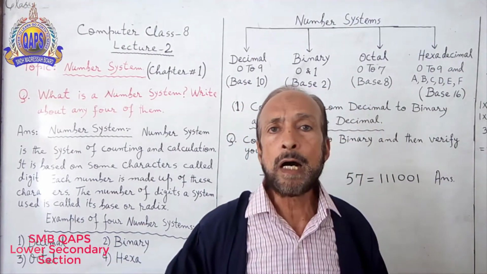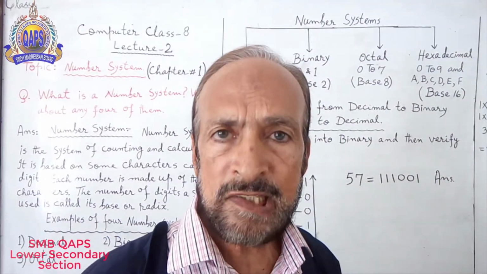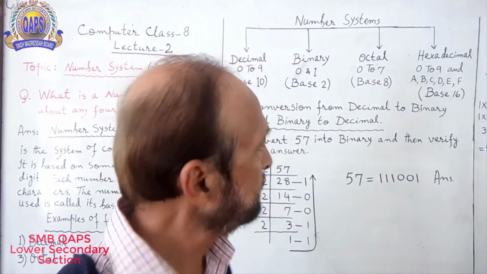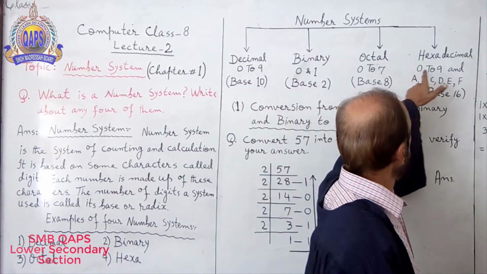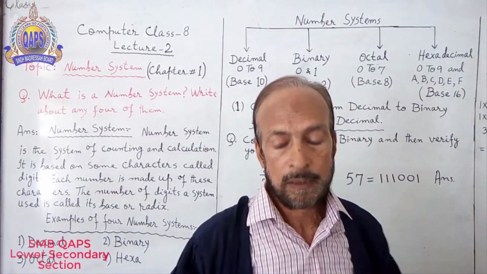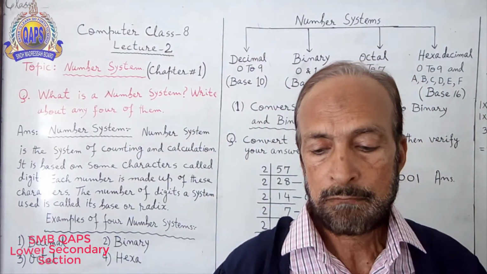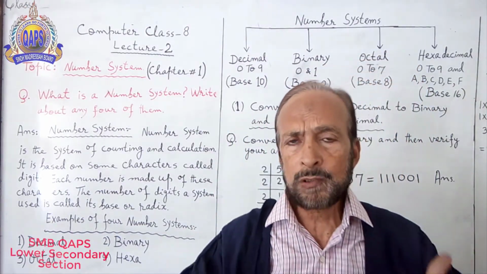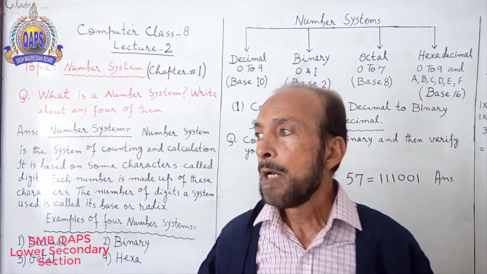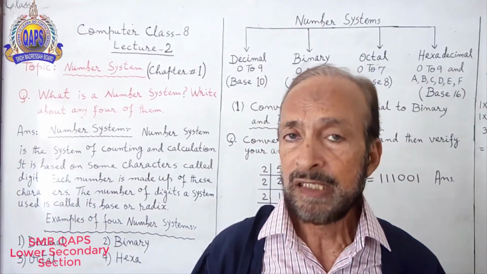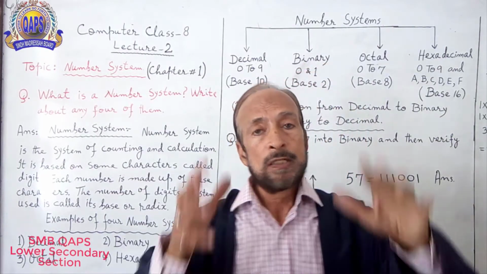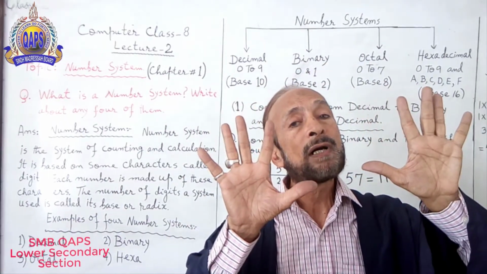Now hexadecimal number system. Digits 0 to 9. Totally 10. See, 0 to 9 totally 10. But the base part of hexa is 16. So 10 over here.